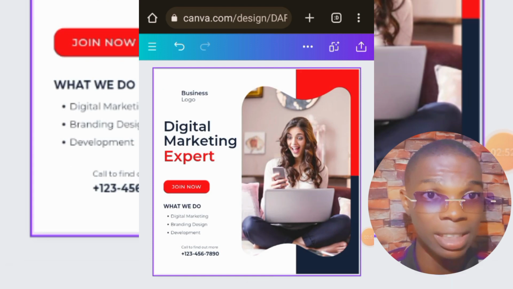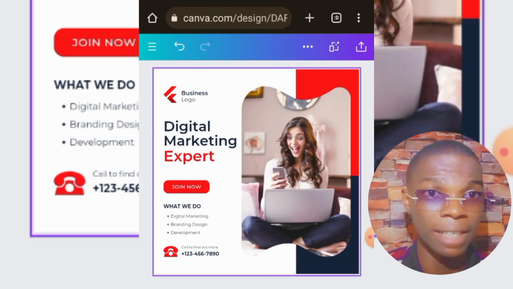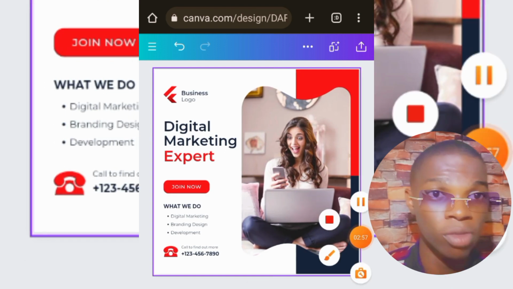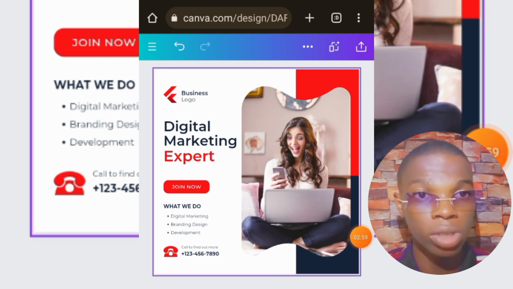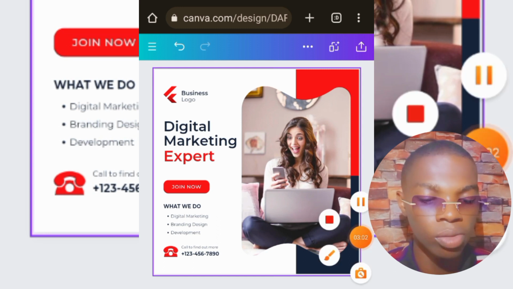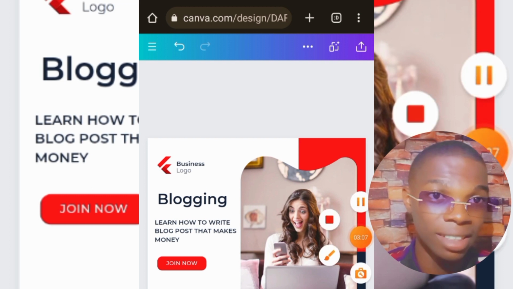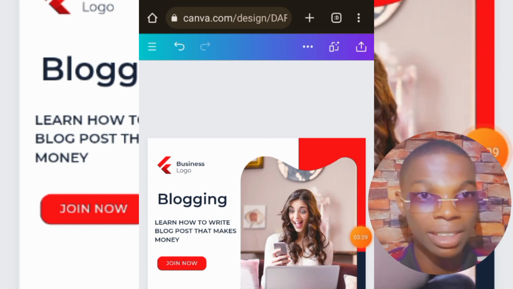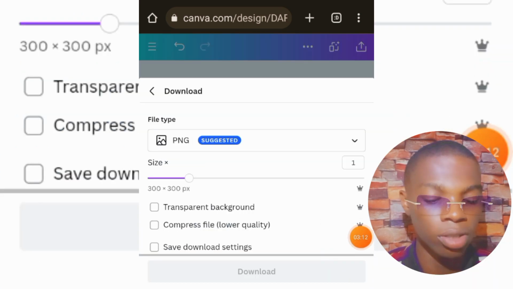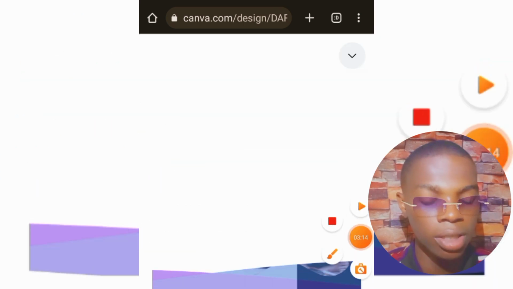So right here, you're going to be selecting the different kinds of templates you would like to use. You're going to see a lot of templates. I'm going to be going for this template because I really love the design. I'm going to be customizing this template to suit what I want it for. Once you're done creating your design on Canva, this is how your design is going to look. So right now I'm going to be downloading the design straight to my phone.